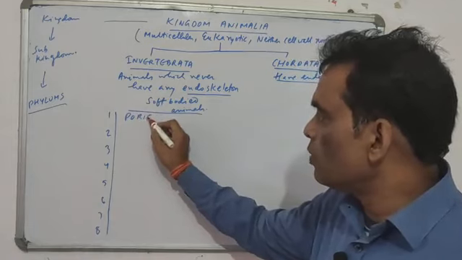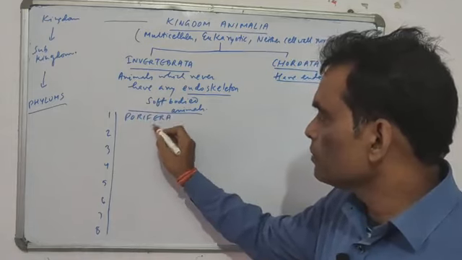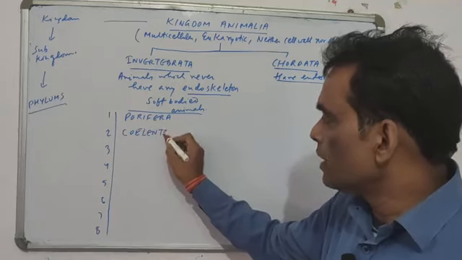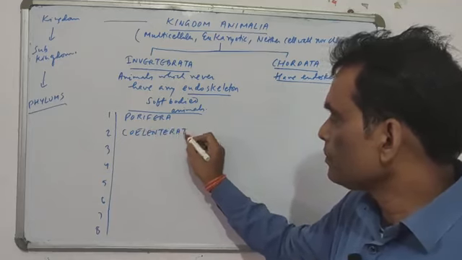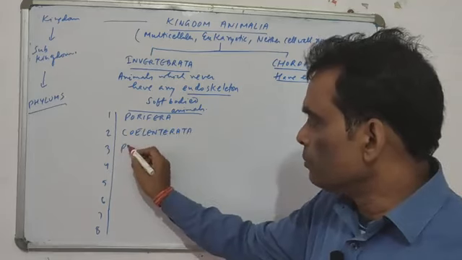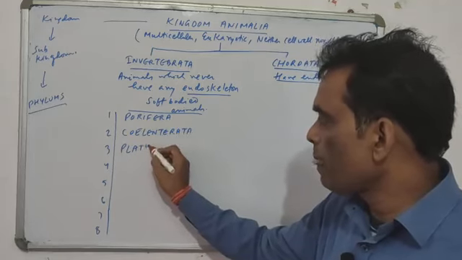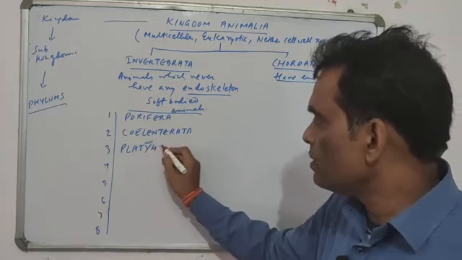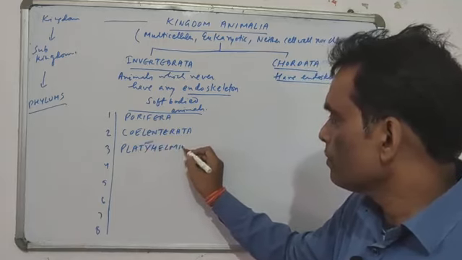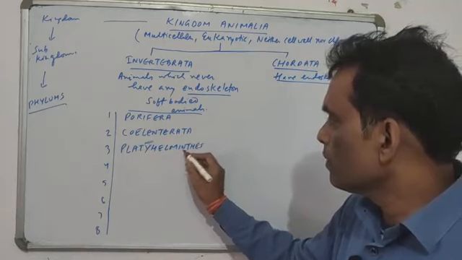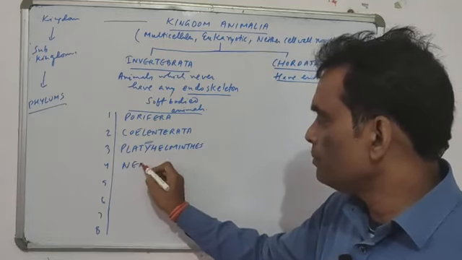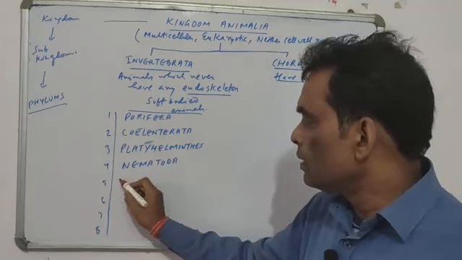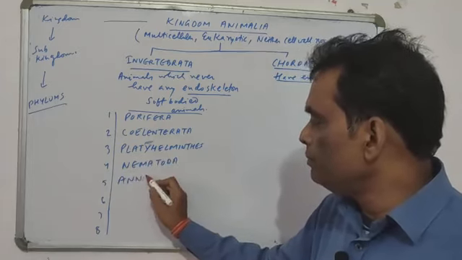They are called Porifera, Coelenterata, then Platyhelminthes, then Nematoda, then Annelida.